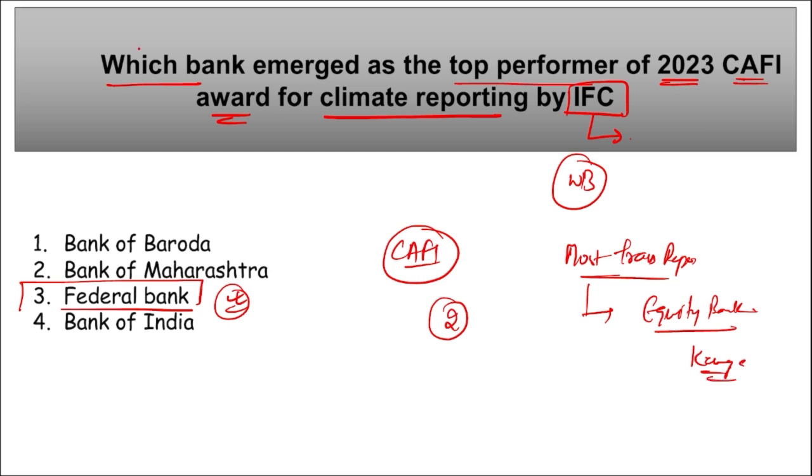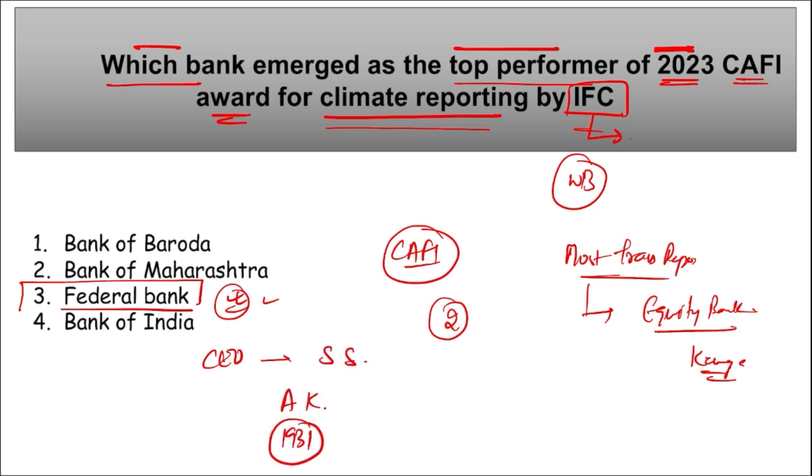Correct. So coming back, which bank emerged as the top performer of 2023 CAFI? And what is CAFI? Climate Assessment for Financial Institutions Award for Climate Reporting by IFC. It is your Federal Bank, right? Next, if we talk about Federal Bank, who is the Chief Executive Officer? Shyam Srinivasan. Headquarters is in Aluva, Kerala, and it was in 1931 that this was established.